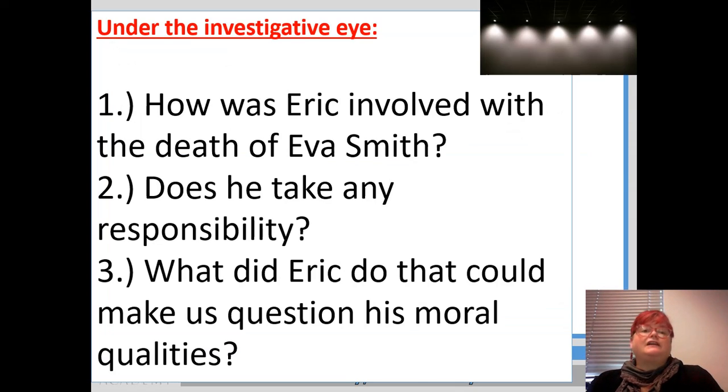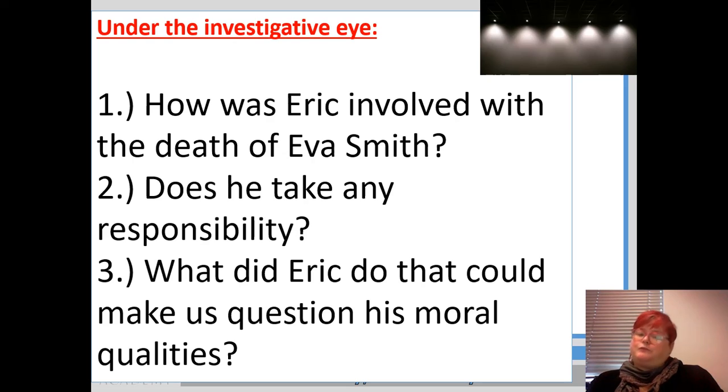Amazing. Finally then, you've got some questions here about Eric. So what does he say his involvement is? Does he take any responsibility? What did he do that might make us question his moral qualities? So reading between the lines, we can infer that he did something, a couple of things really, that are criminal. So what are those two things that he did that are criminal?